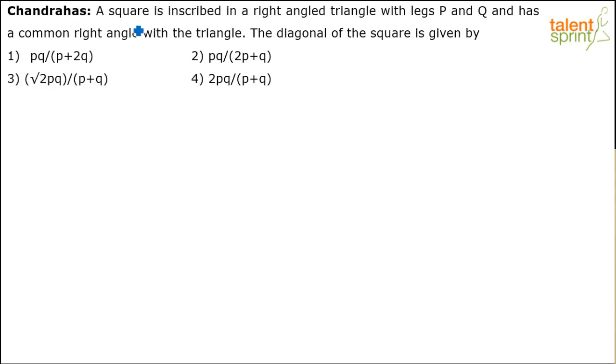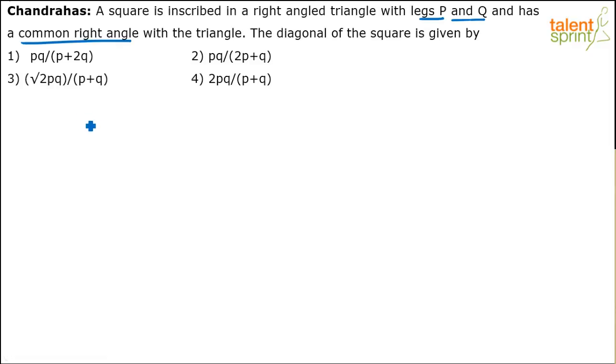Look at this question. Now this is from geometry. It says a square is inscribed in a right angle triangle with legs P and Q and has a common right angle with the triangle. The diagonal of the square is given by. So we have to find out how do we measure the diagonal of the square which has been inscribed in a right angle triangle. The right angle triangle has the legs P and Q, right? And there is a common right angle between the square and the triangle.